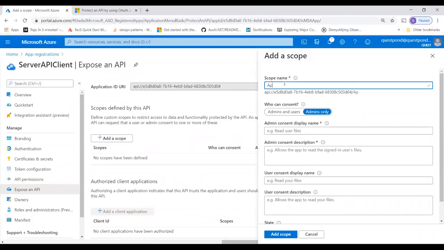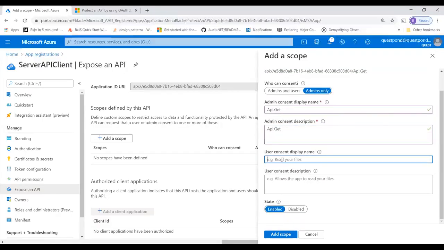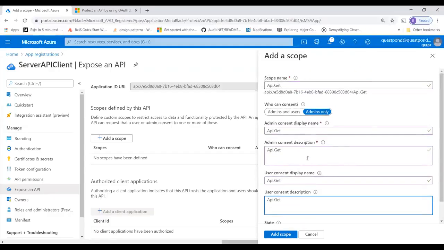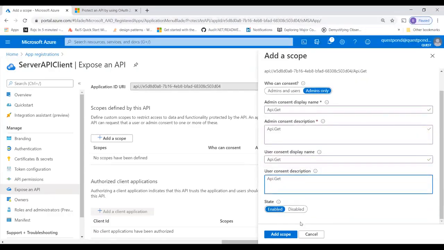So I'll say, okay, this is API.get. Only the get method will be called out here, right? So you can see user.read and so on, right? So you can have API.all, which has post, get, put, delete, everything, right? So you can have scopes as well, right? So I'm going to go and say this is API.get, display the name, display the content description, everything is API.get. And I add the scope.